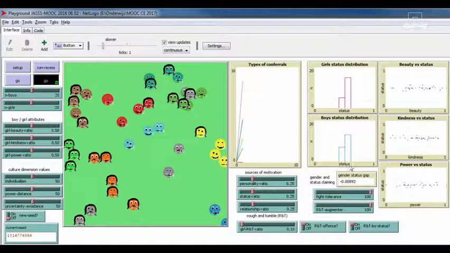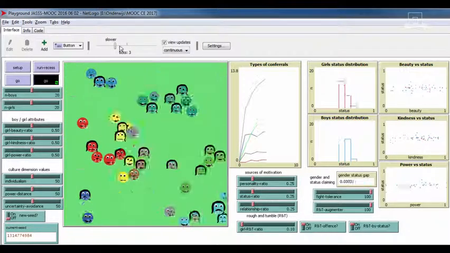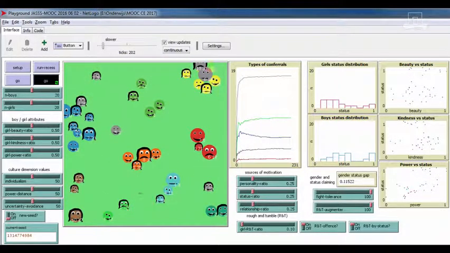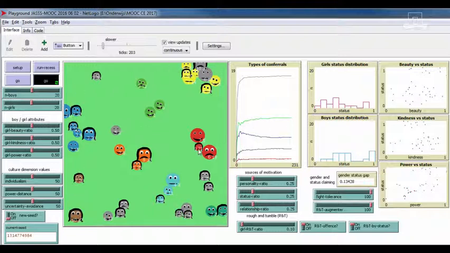And here we see in tick 1, already things have changed. Some children have slightly higher and some children slightly lower status. If we speed up the game for a bit and then slow it down again, we can see that this status landscape has become more varied. Here we have girl 21, power 0. She is playing with very small status with 2 boys that have high social status, boy 19 and boy 5. And here we see that status distribution. So some boys have very high status, probably these 2 I just mentioned, and some girls have very low status, like for instance this one I just mentioned.